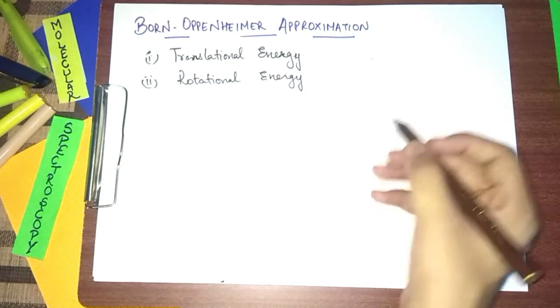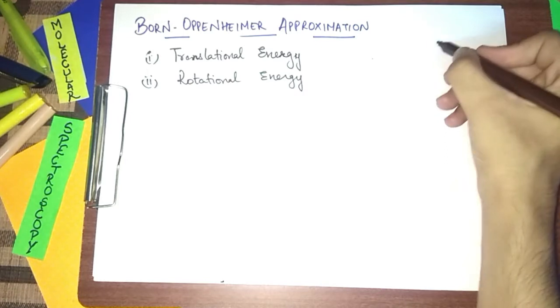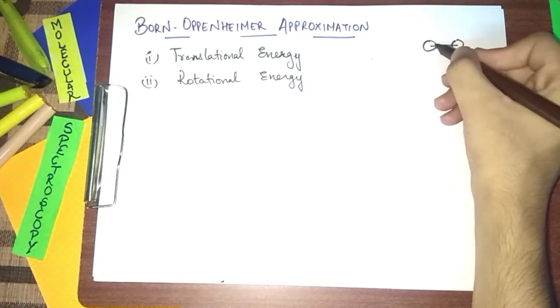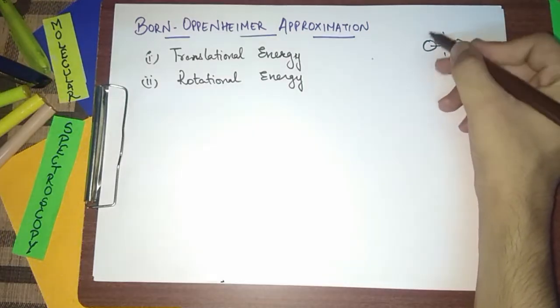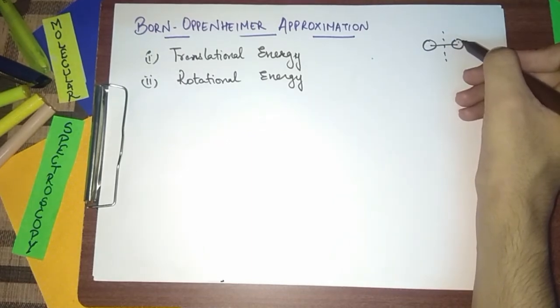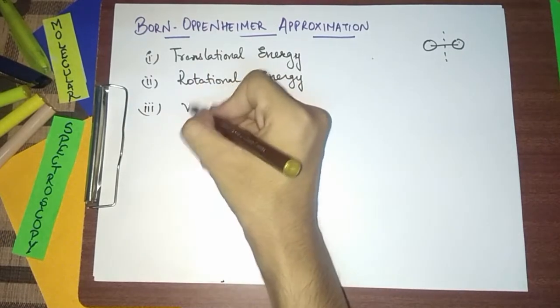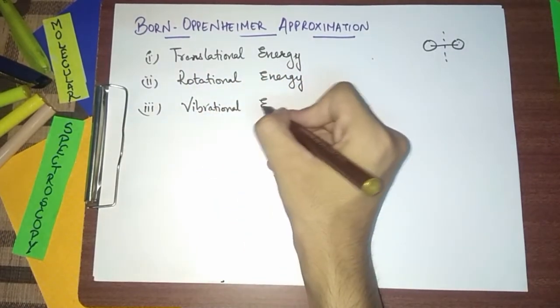Means if a molecule has its internuclear axis, like this, these are the 2 atoms, this is the internuclear axis. So if the molecule rotates about its internuclear axis, that is the rotational energy of the molecule. The next energy is vibrational energy. What is vibrational energy?